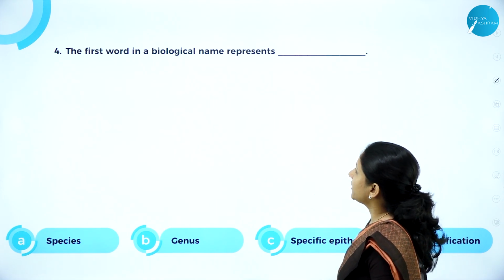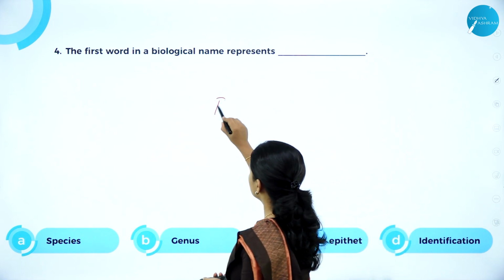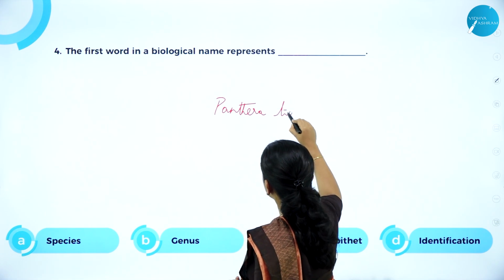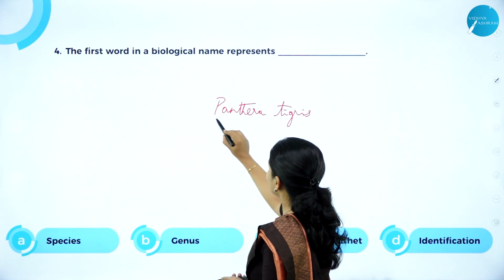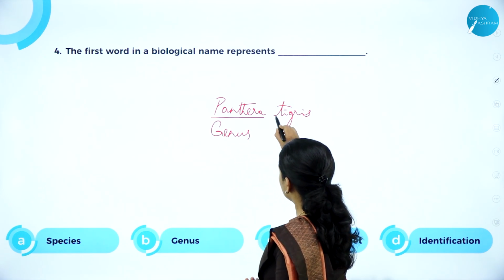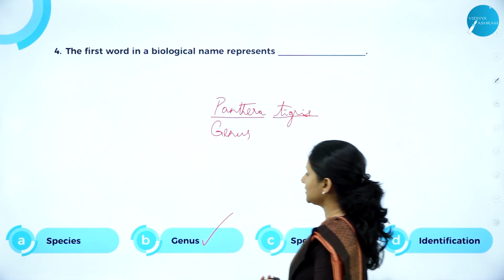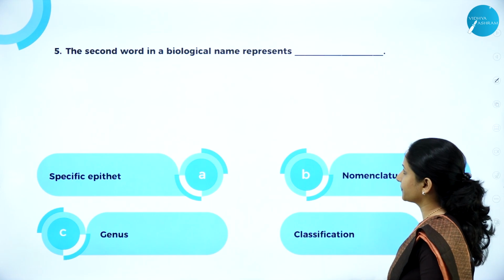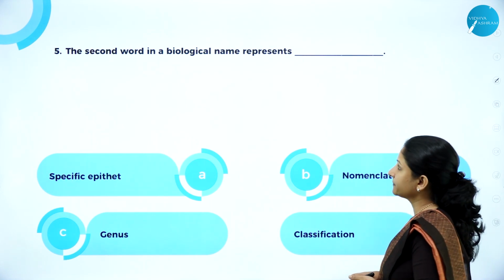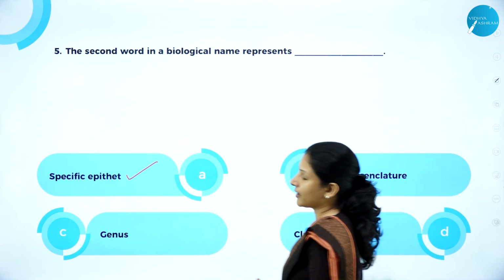The first word in a biological name represents what? So the first word, for example, here, Panthera tigris. The first word always represents the genus, right? And we know that the second word represents the specific epithet. So here the first word represents the genus. It is the correct answer. The second word in a biological name represents, I already told you previously, the specific epithet.